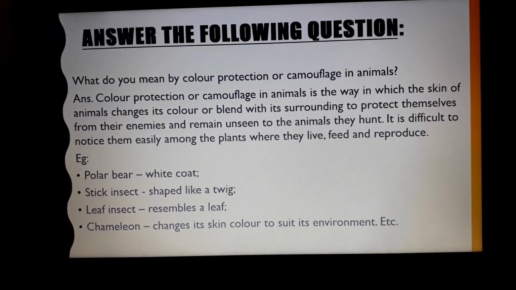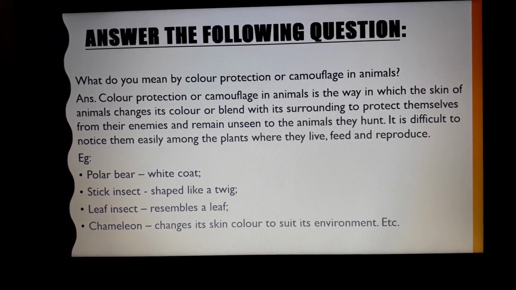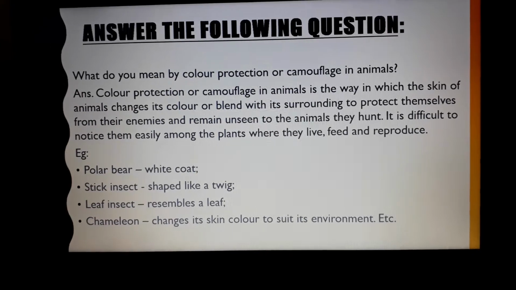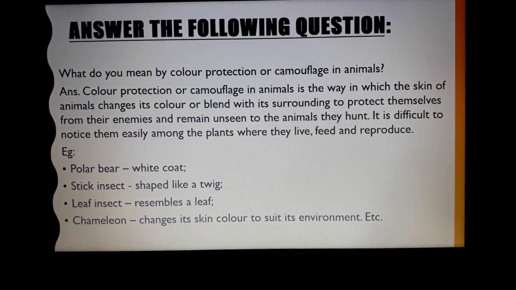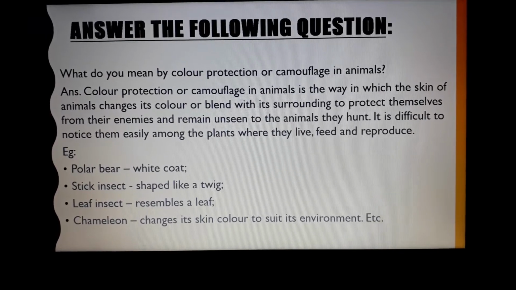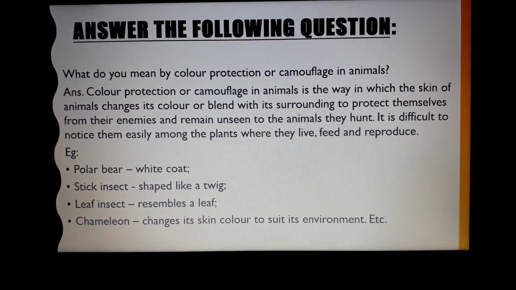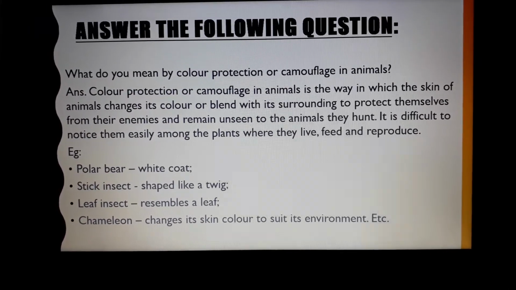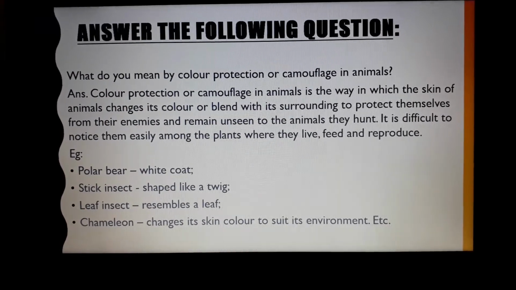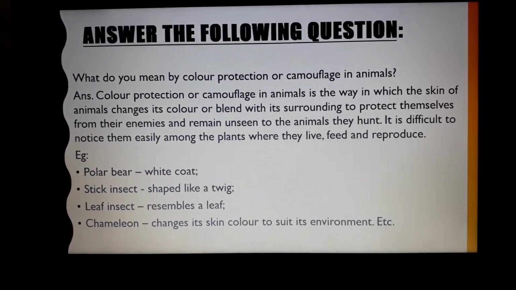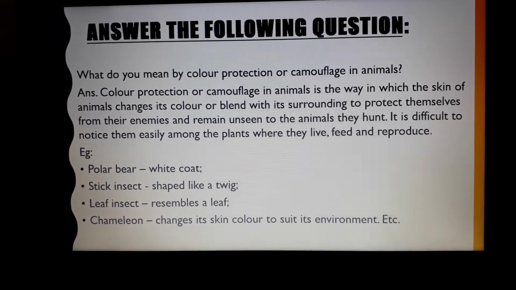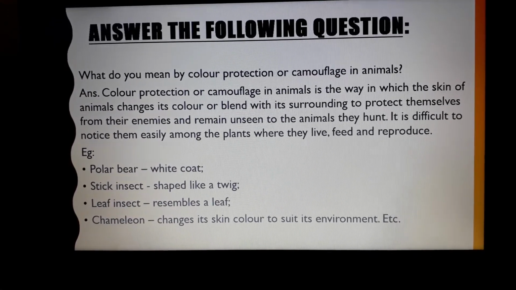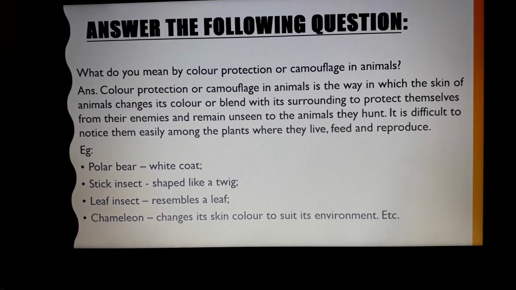Answer the following questions. What do you mean by color protection or camouflage in animals? Answer. Color protection or camouflage in animals is the way in which the skin of animals changes its color or blends with its surroundings to protect themselves from their enemies and remain unseen to the animals they hunt. It is difficult to notice them easily among the plants where they live, feed and reproduce.